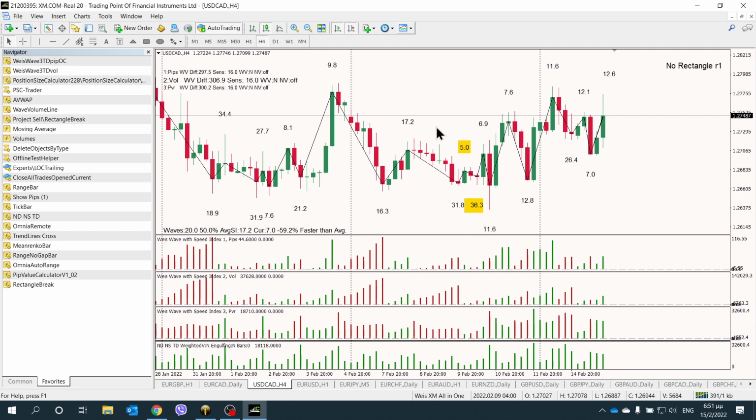So far the indicator had an alert for extreme speed index numbers, but it was set up manually. Let me show it to you.